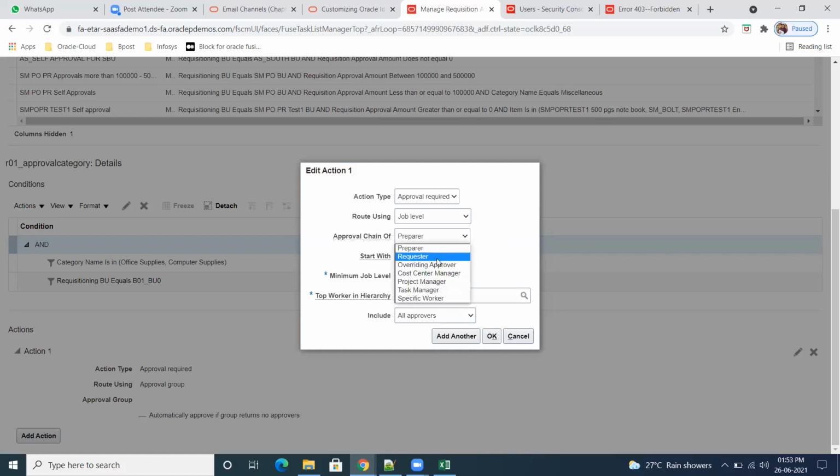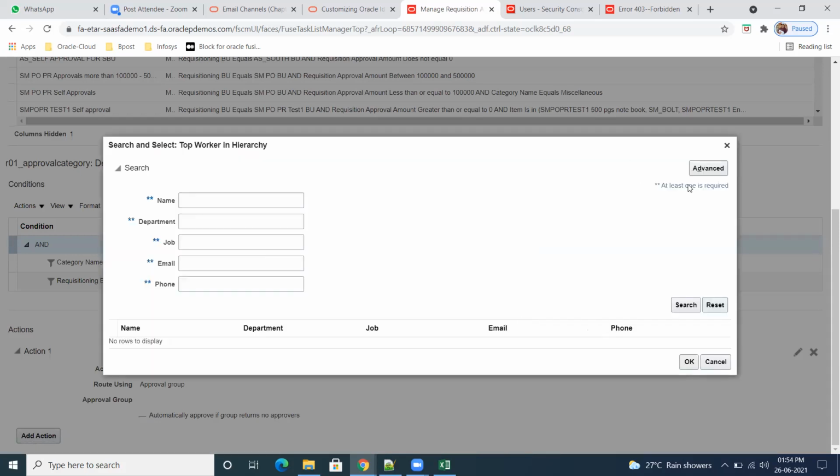Either preparer, requester, whatever. Start with reporting manager. Minimum job level. So minimum job level, if you keep 30, so system will route to manager and senior manager. Till 30, whoever is there for them, system will target to send the notifications. That is the level here, important.